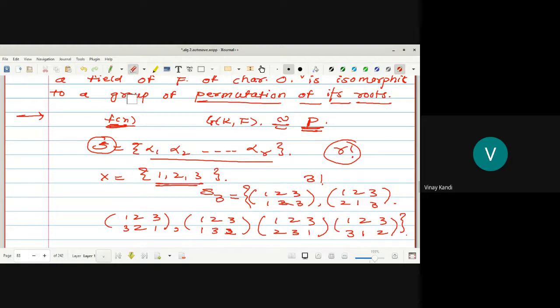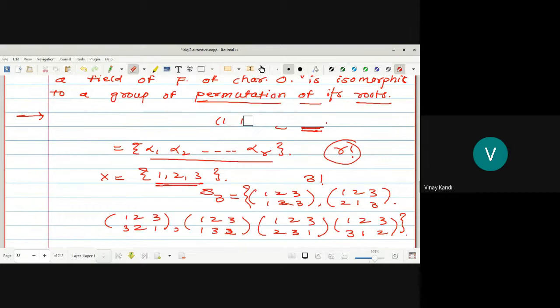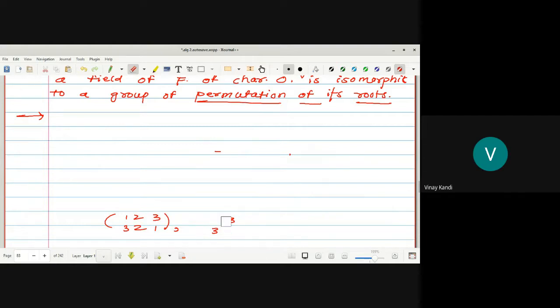Now look at it. Proof. We have to prove that the group of permutations of the roots is isomorphic to G(K/F). G(K/F) is isomorphic to what? Permutations of its roots. Now look at the proof.